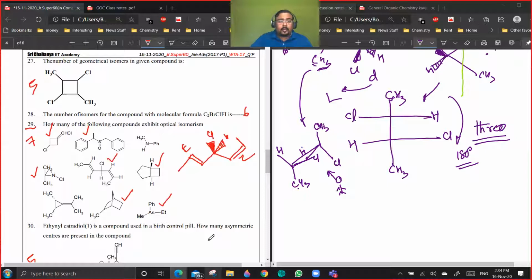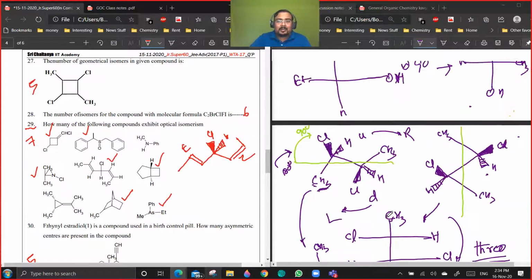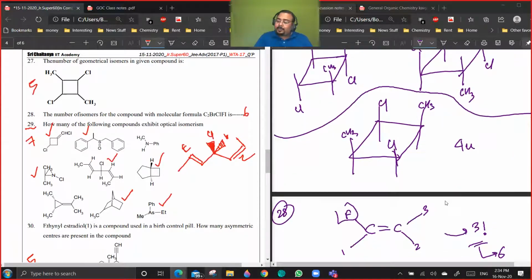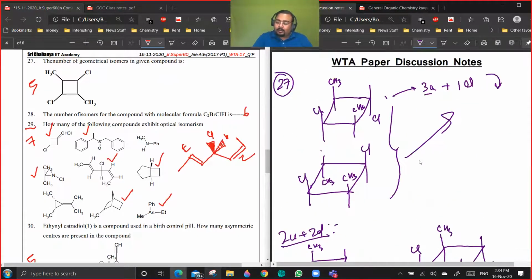So let's look into questions number 27, 28 and 29. No one is having doubts in 27? That is the only question for which I have to actually write the stereoisomers in advance. So the easiest one will be 4 up, when all the CH3 and Cl groups are up. Then you will have 3 up and 1 down, where you can have either 1 CH3 down or 1 Cl down. Are you getting the point?